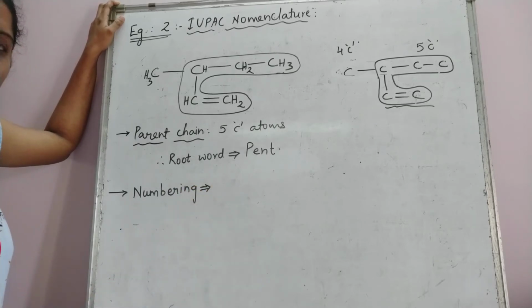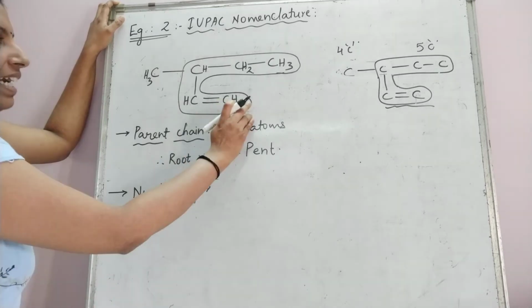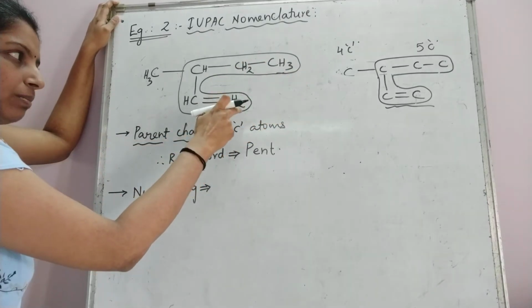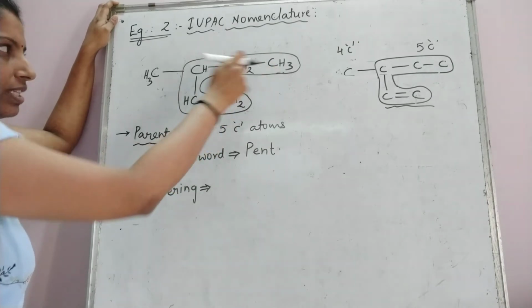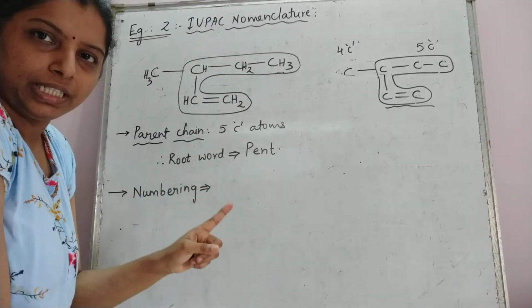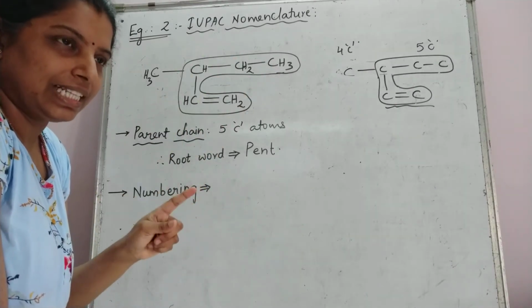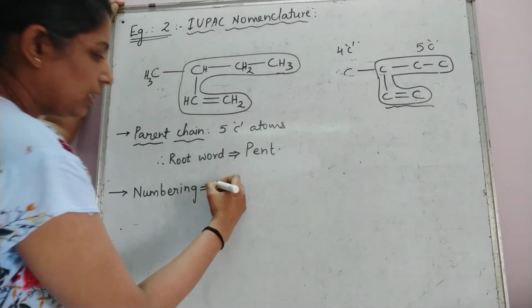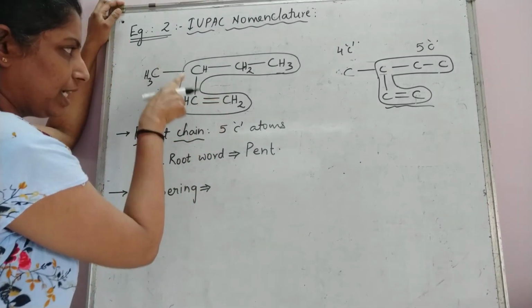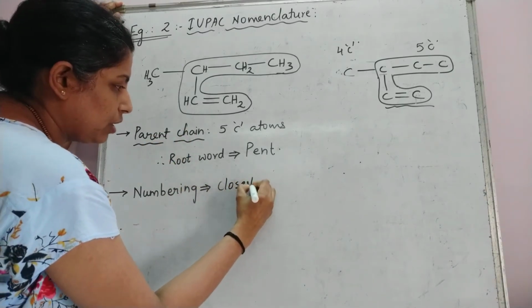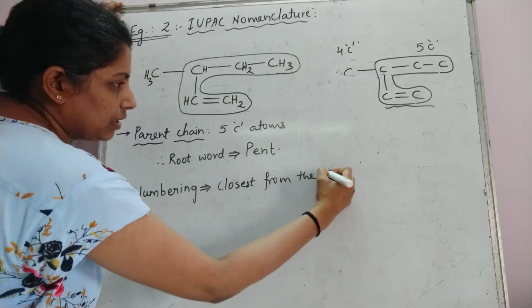Now the parent carbon chain is like a snake. It will have a head and a tail. Consider any end as the head and the other end as the tail. You can number the carbon chain either starting from the head or from the tail. You cannot start from between. So I can start either from here or from here. Now while numbering, bear in mind that the numbering will start from that end which is closest to the branch and also closest to the active group.